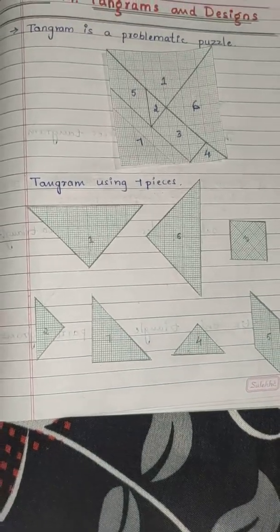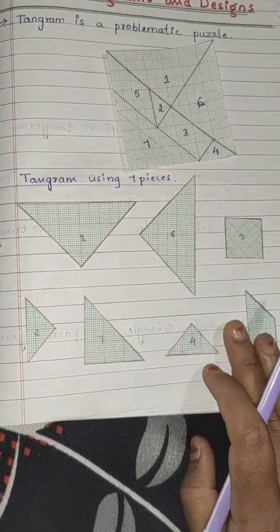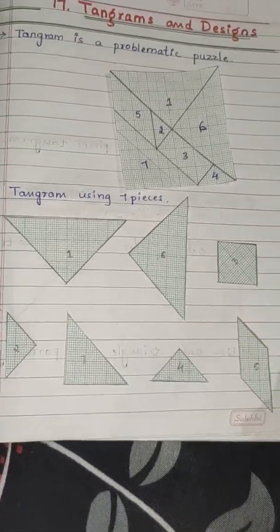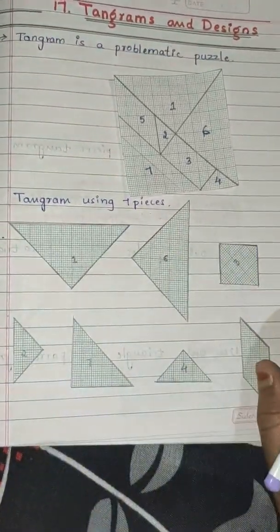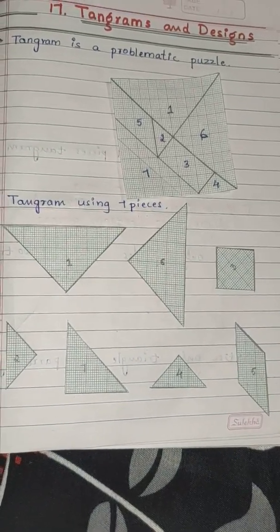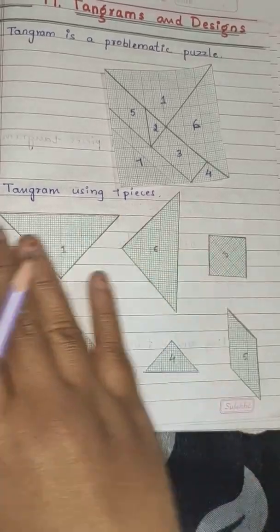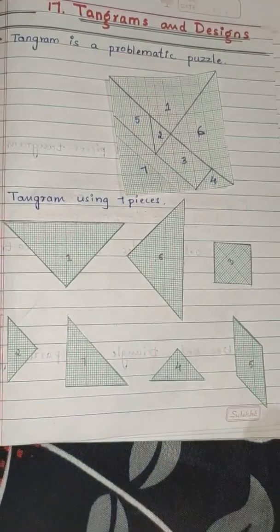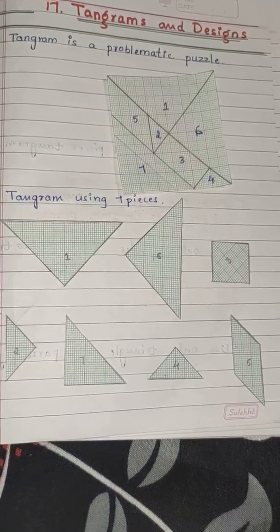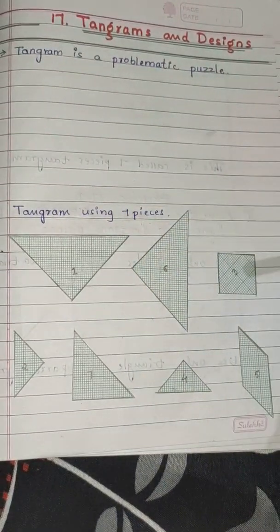Yes, this is a tangram using 7 pieces. So this is called the 7 pieces tangram. So by using these pieces, you can make a variety of animals, birds, human beings. Any object you can create by using such kind of tangram pieces. So this is called tangram. Here I will show you.